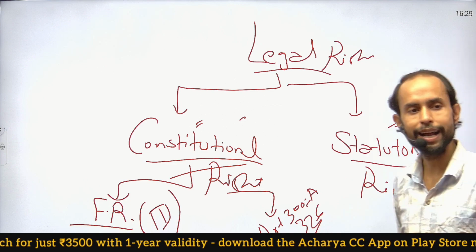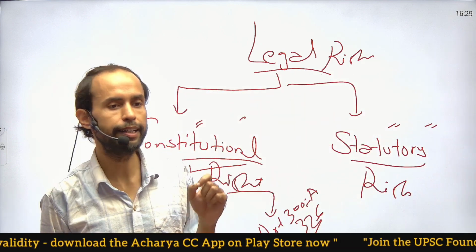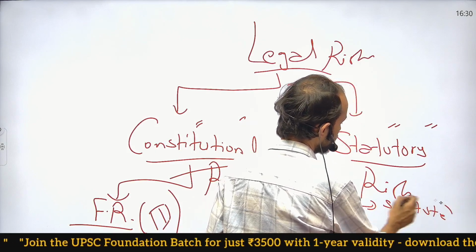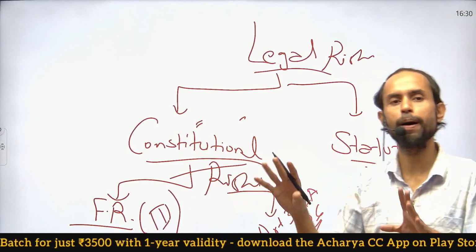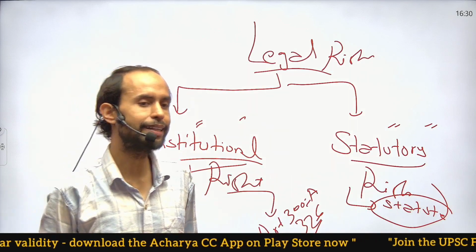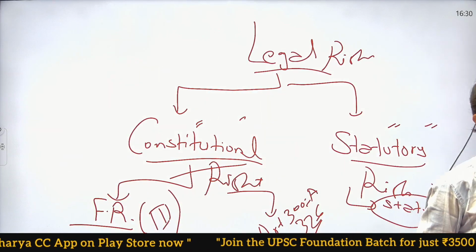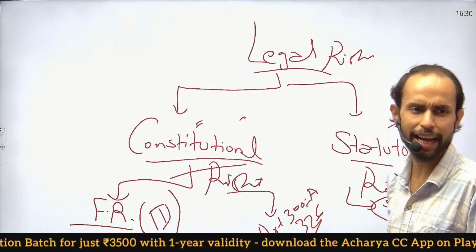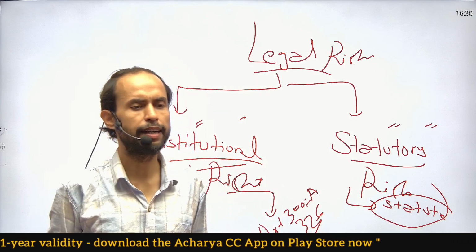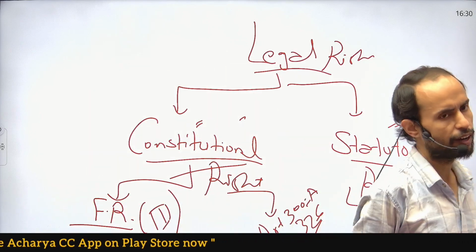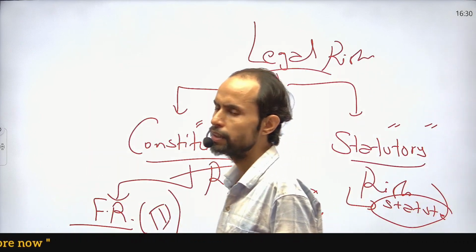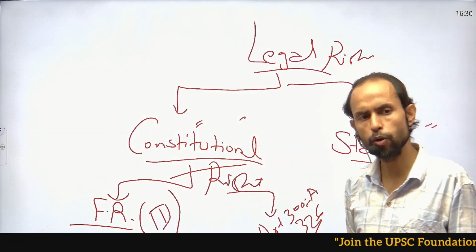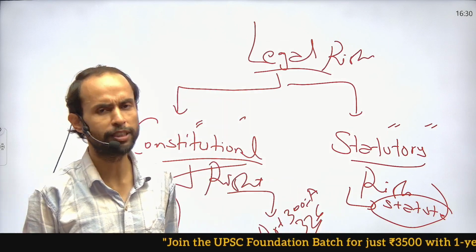Then come your statutory rights, those rights which are guaranteed or assured by a statute. And what do you mean by statute? Statute means simply an act of Parliament. Like, let's say the government comes up with a statute such as the Domestic Violence Act. The Domestic Violence Act says that if a husband and wife are staying together and the wife is subjected to some kind of mental or physical torture by the husband, she can approach the court. So these things are mentioned especially in the Domestic Violence Act.